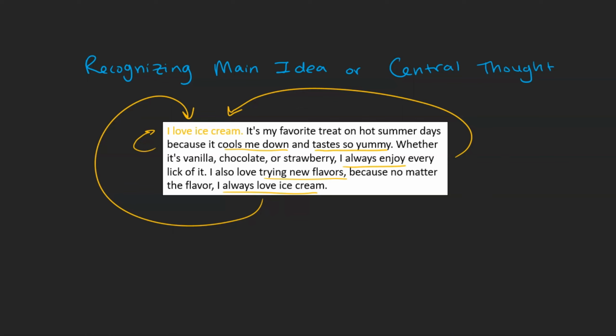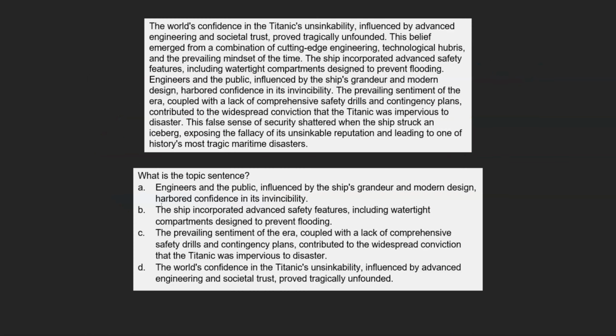Let's take a look at some concrete examples. Take a moment to pause the video and read the text. Now that you've read the text, let's answer the following question. What is the topic sentence? As we've discussed, the topic sentence is the sentence that encapsulates the main idea of the paragraph. All of the other sentences in the paragraph can be traced back to this topic sentence.